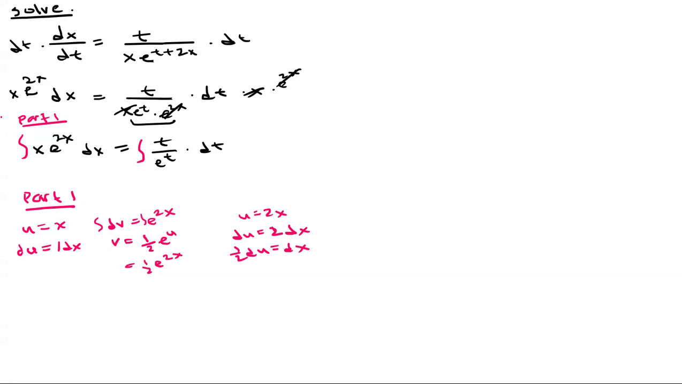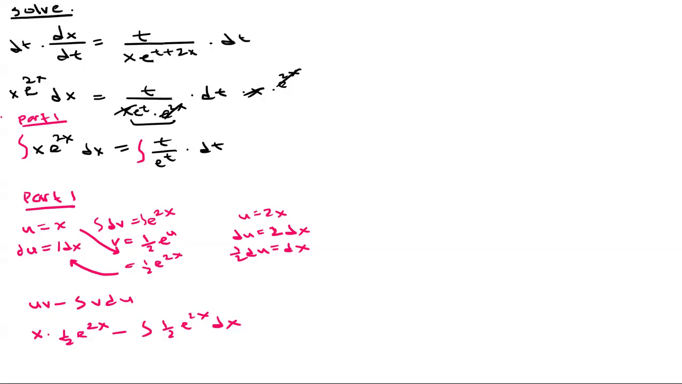So remember, integration by parts is uv minus the integral of v du. So in this case, we'll have x times 1 half e to the 2x minus the integral of 1 half e to the 2x dx. Okay, so it's just these guys multiplied together and then these guys multiplied together.